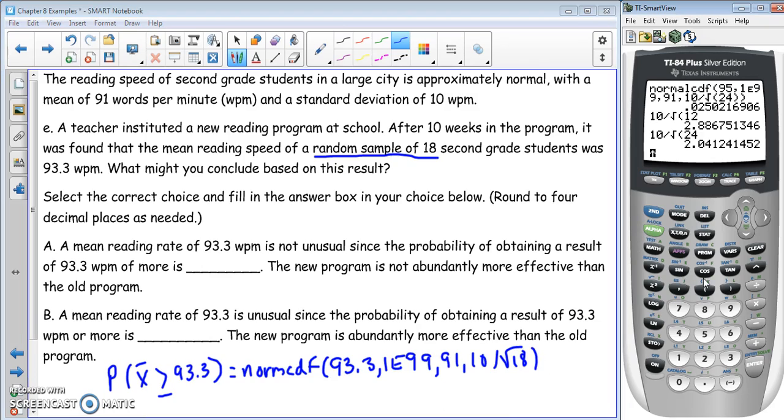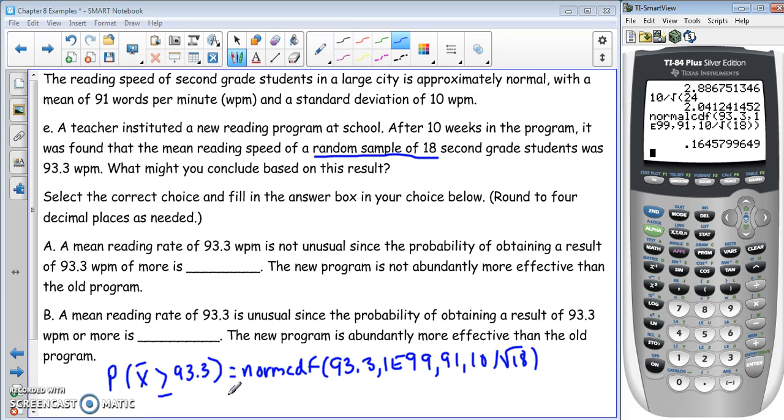So let's calculate that. So second, bar is 2, 93.3, comma, second E99, comma, 91, comma, 10 divided by the square root of 18, close our parenthesis, close it for normal CDF, enter.